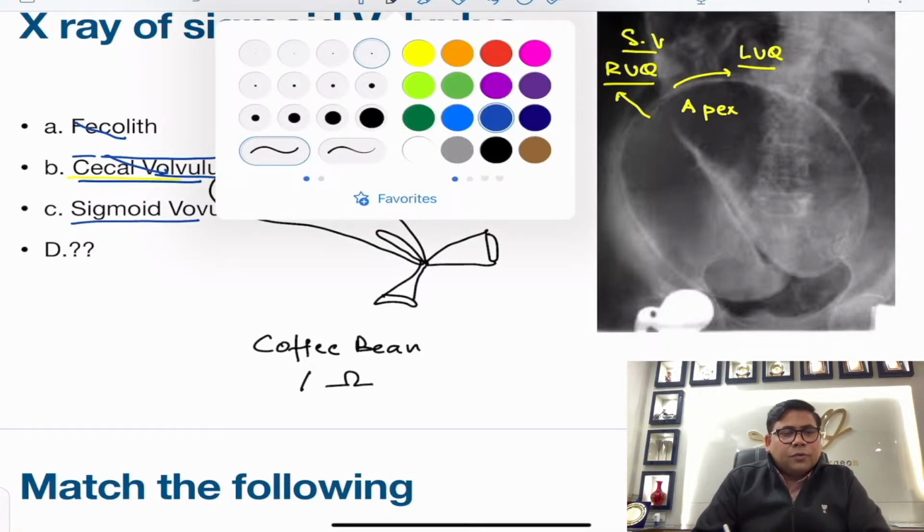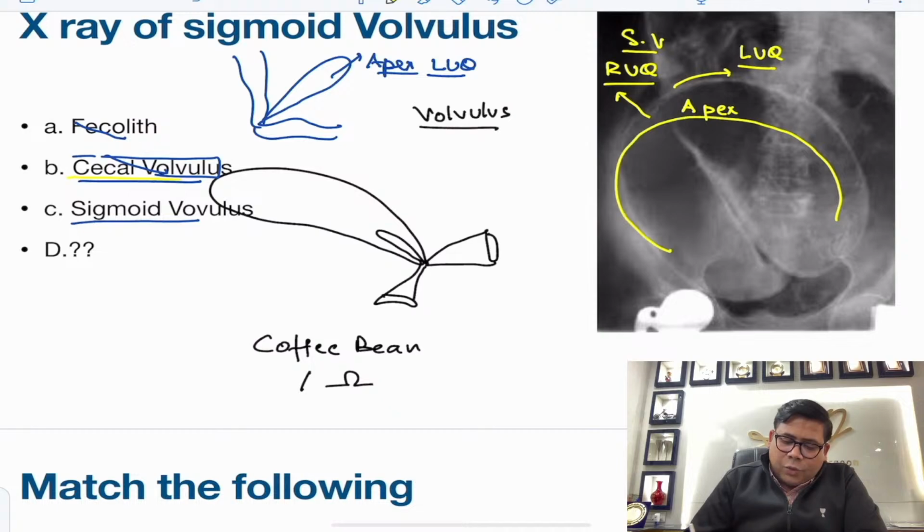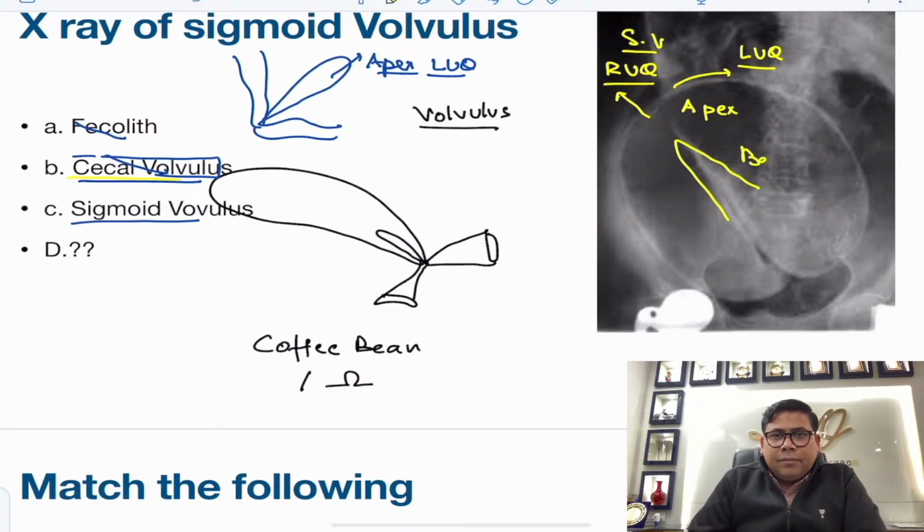One more sign that you should know, because it's very often asked: if you take this as a tube, the inner side of this tube is what is the classical bent inner tube sign. So the bent inner tube sign, this is where the things are. So this is a classical sigmoid volvulus.